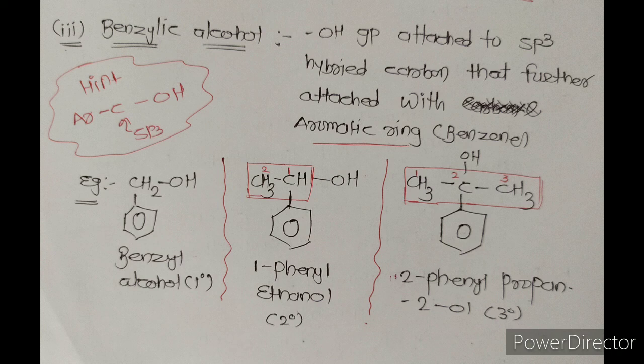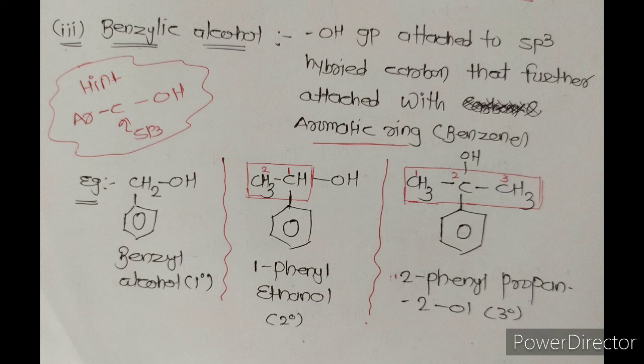A few examples are there: benzyl alcohol, in which the OH group is attached with a carbon and that carbon is further attached with a benzene ring. A few more examples are 1-phenylethanol and 2-phenylpropan-2-ol. Here in 1-phenylethanol, the OH group containing carbon gets first position, so we write 1-phenyl. The total number of carbons in the long chain is 2, hence it is ethane, and due to the presence of the OH group it is called ol.